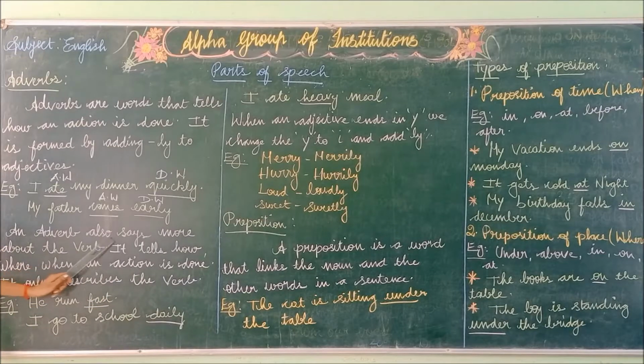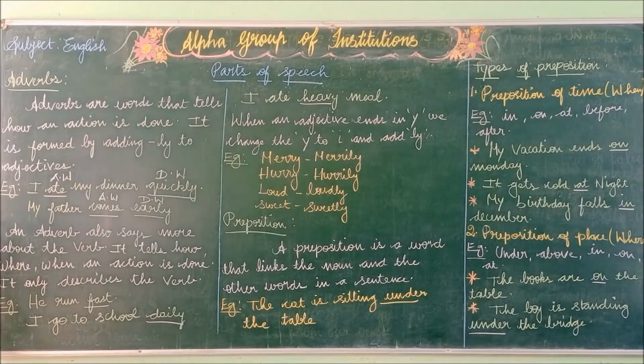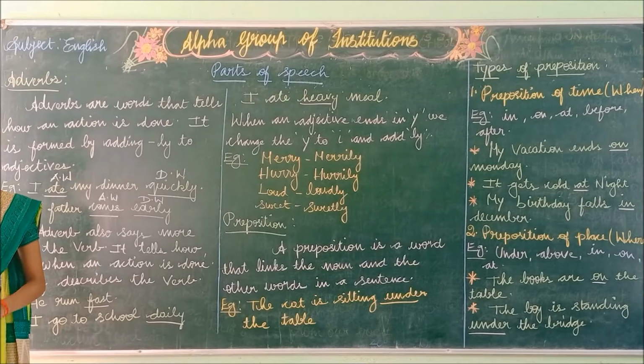So an adverb also gives more information about the verb, how the action has taken place. It tells how, where, when an action is done. So it answers questions like how, where, and when. It only describes the verb. So this adverb only describes the main verb.